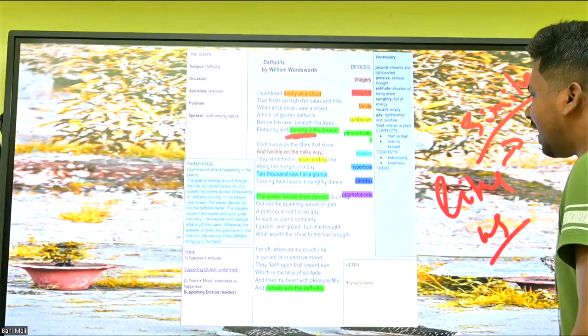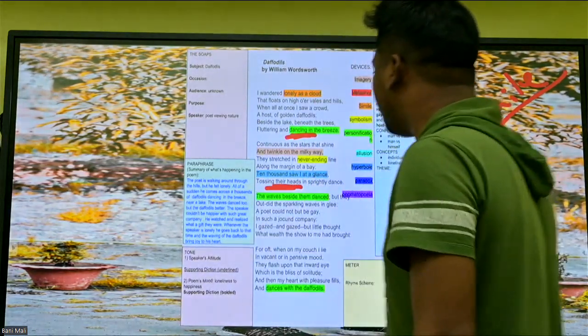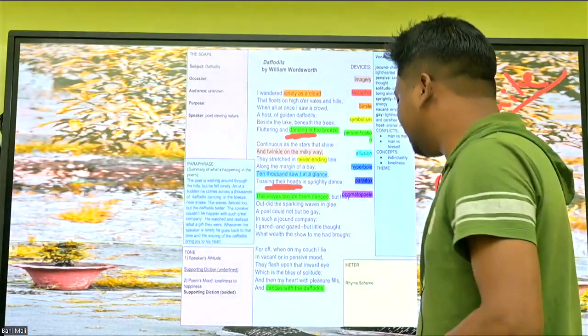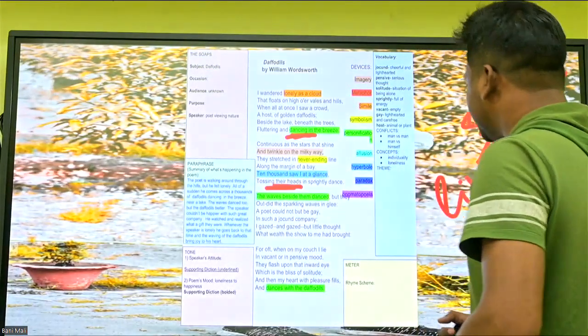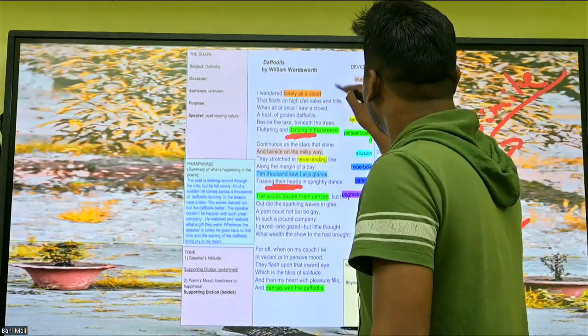The waves as well danced. The waves started dancing. The waves are also given a human quality, so here also it is personification. Okay? And talking about the rhyme scheme,